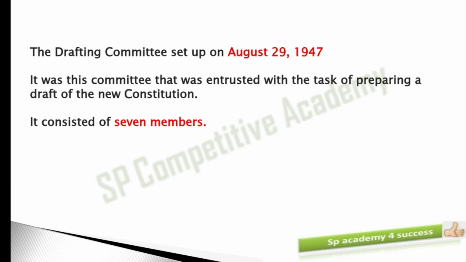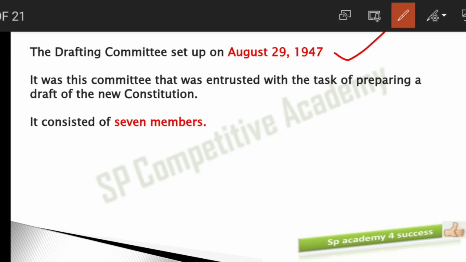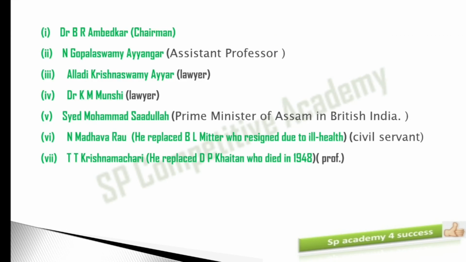So I gave the answer for this, but let me give you the explanation also. The drafting committee was set up on August 29th, 1947. This point we have discussed already, right? It was this committee that was entrusted with the task of preparing the draft of the new constitution. What did we form the drafting committee for? To prepare the draft of the constitution, and it has 7 members, along with our chairman.